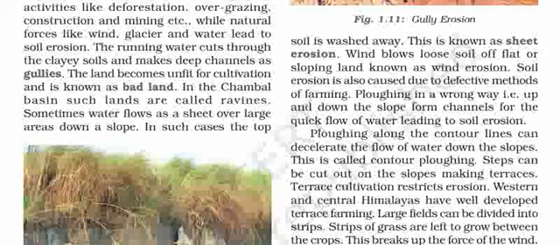Sometimes water flows as a sheet over large areas down a slope. In such cases, the topsoil is washed away. This is known as sheet erosion. Wind blows loose soil off flat or sloping land, known as wind erosion. Soil erosion is also caused due to defective methods of farming. Ploughing in a wrong way, that is, up and down the slope, forms channels for the quick flow of water